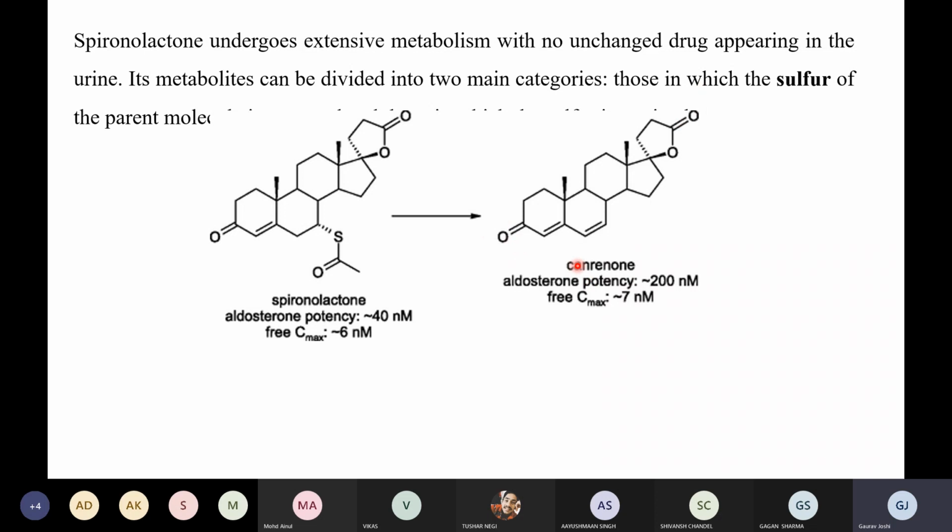Okay? So this is the alkene and the keto group together, right? So enone, right? I am telling you a way to remember the name: it is an enone, right? So this is the thing, and this is an important molecule which is active. This is an active species of spironolactone. Many times the question has come in GPAT: what is the active species of spironolactone, which is an aldosterone receptor inhibitor? So basically it is canrenone, right? So this is the drug. Always remember this, right? This is the important thing.